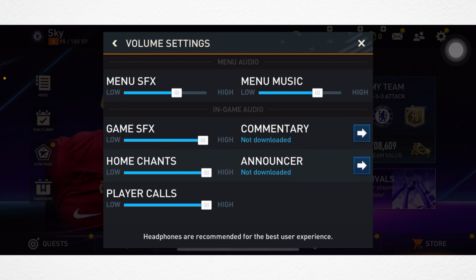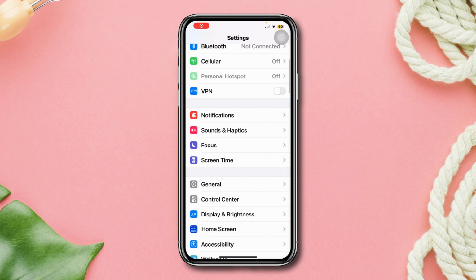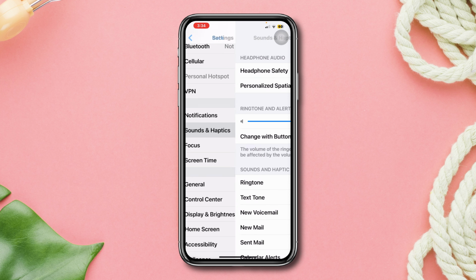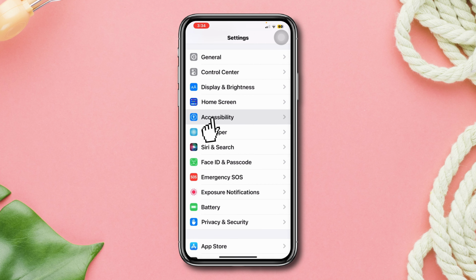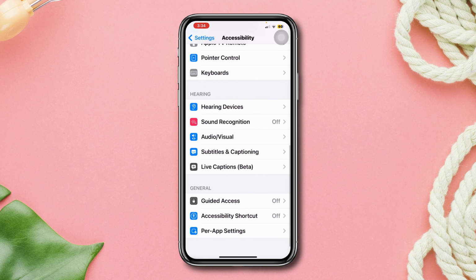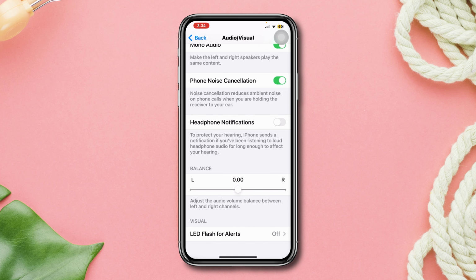Solution 2. Check iPhone sound settings. Open settings, scroll down, tap haptics and sound. Make sure you have the volume at the maximum level. Get back, scroll down, tap accessibility, scroll down, tap audio and visual. Scroll down again, and keep the audio balance to the middle position, to 0.